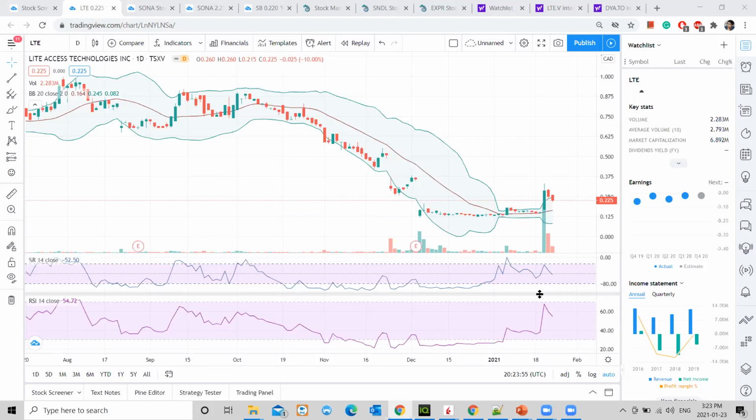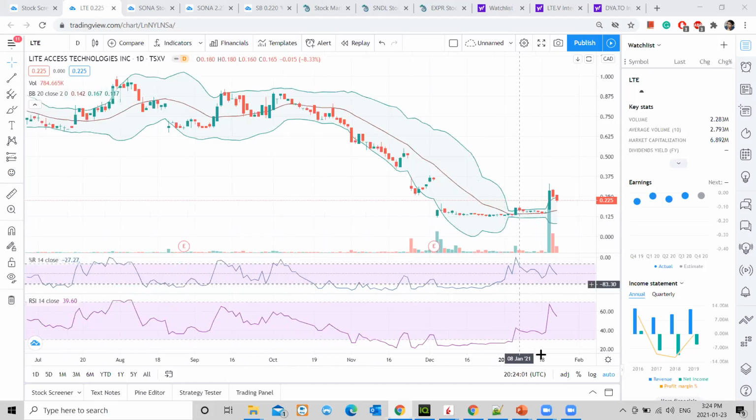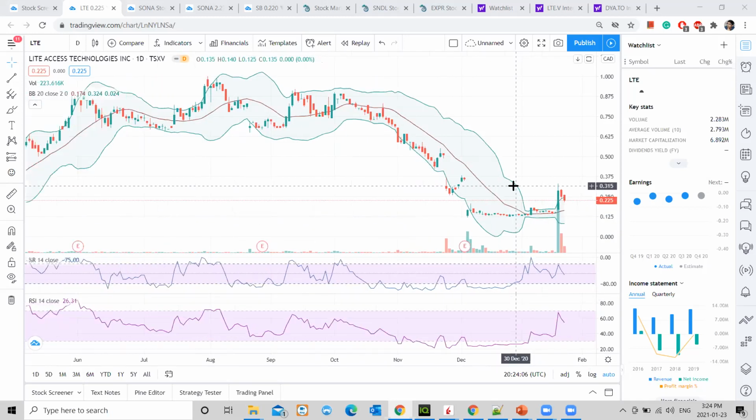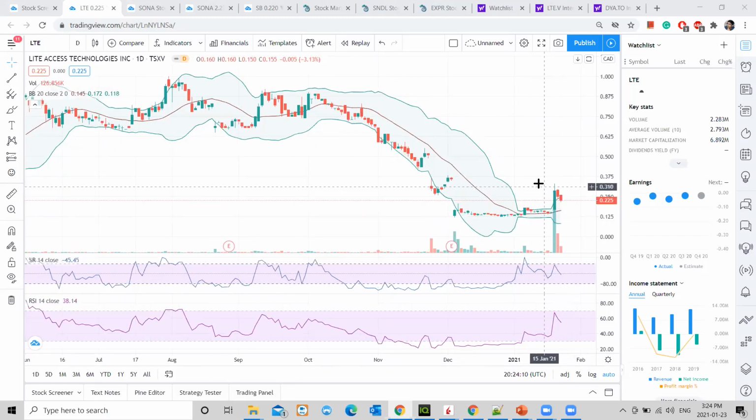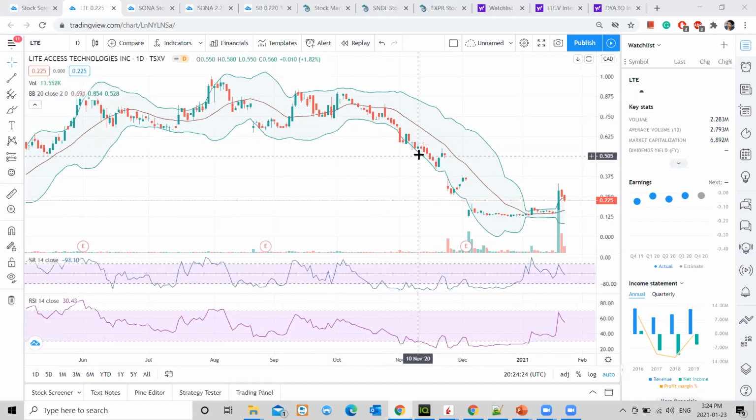Okay. So the point which Vivek Krishna had mentioned about LT, based on the way it has traded and its current price, I have confidence in this stock to cover this gap down. It has tried to cover this time. There's a gap down here, and there was a long downtrend.